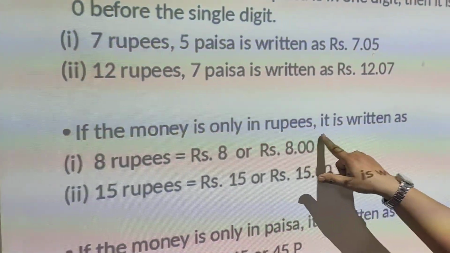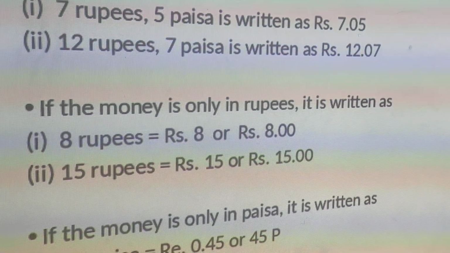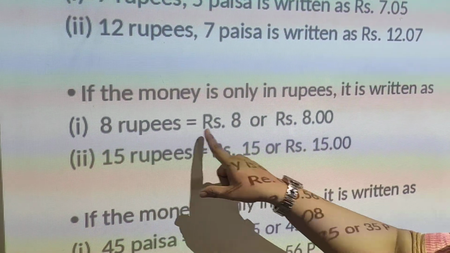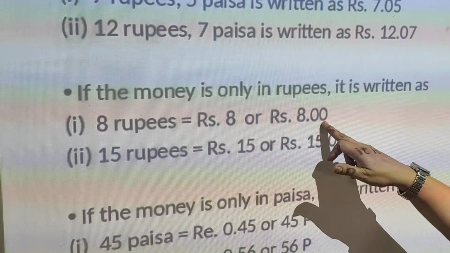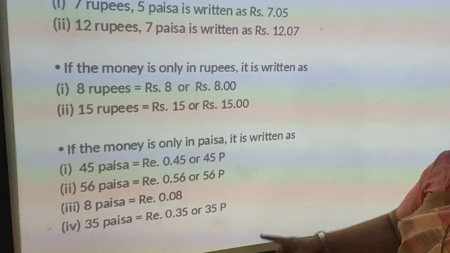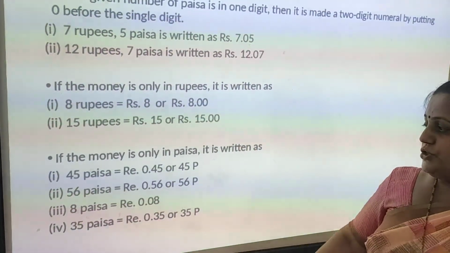If the money is only in rupees, now see here, paisa is not there, only rupees we want to show. So how will we write 8 rupees? It is Rs. 8 or Rs. 8.00 because paisa is not there, only rupees are there. 15 rupees can be written as Rs. 15 or Rs. 15.00.